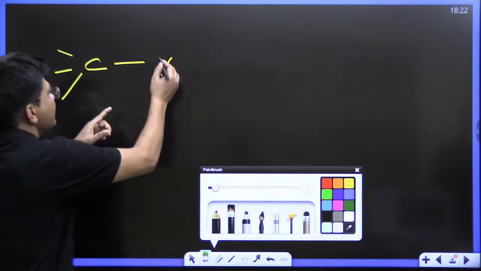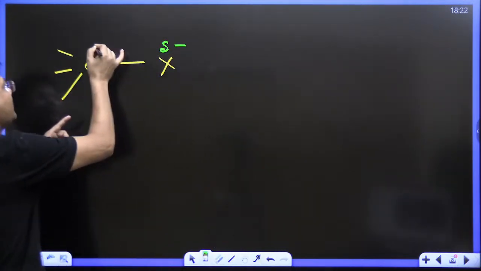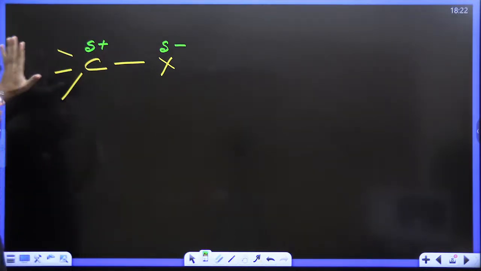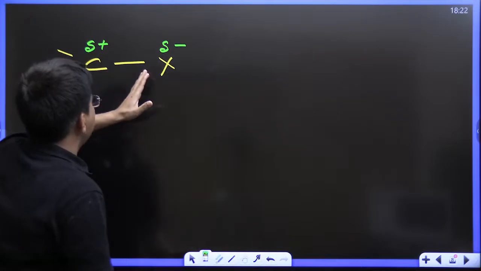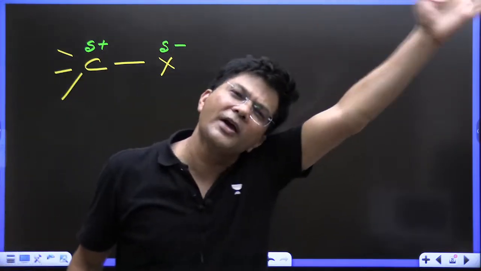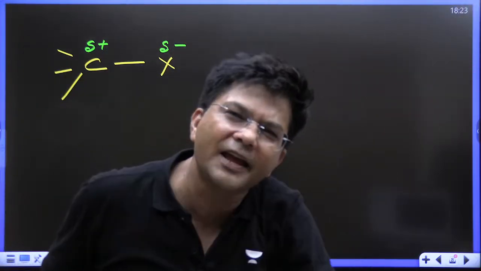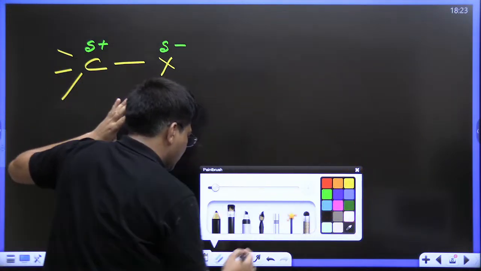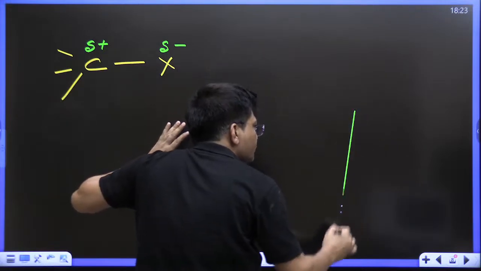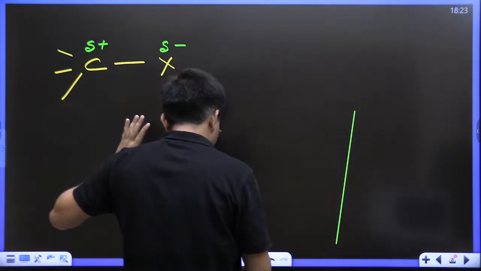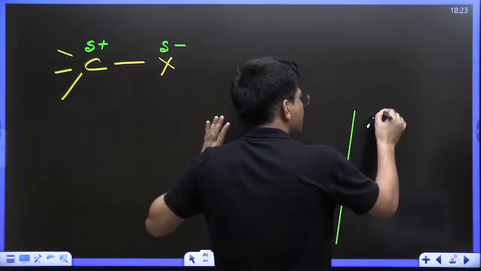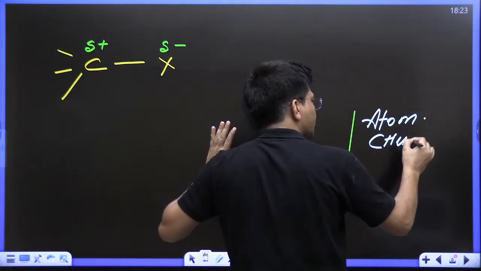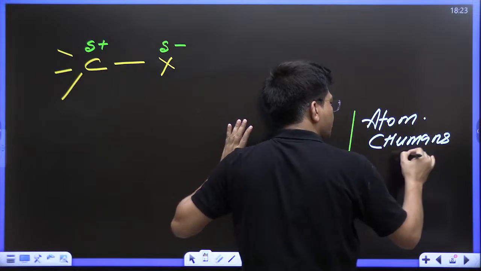Now see, this X is having delta negative, this carbon is having delta positive. There is a Cold War going on. X is saying, hey carbon, I will go away from your life. Let me tell you one thing. Those who are new, just understand one thing very clearly, kids. According to me, atoms, I treat as human beings. Atoms are human beings.